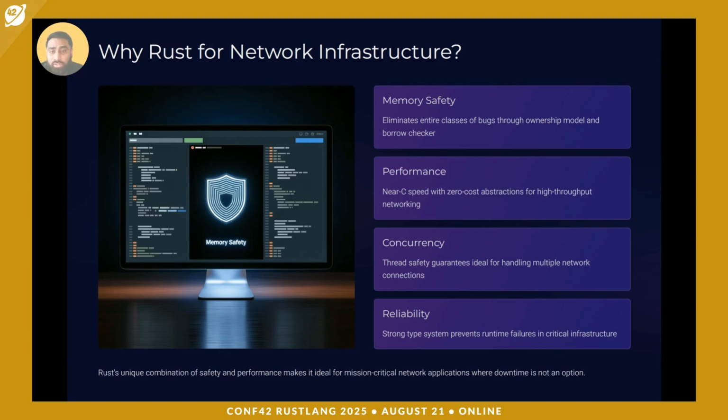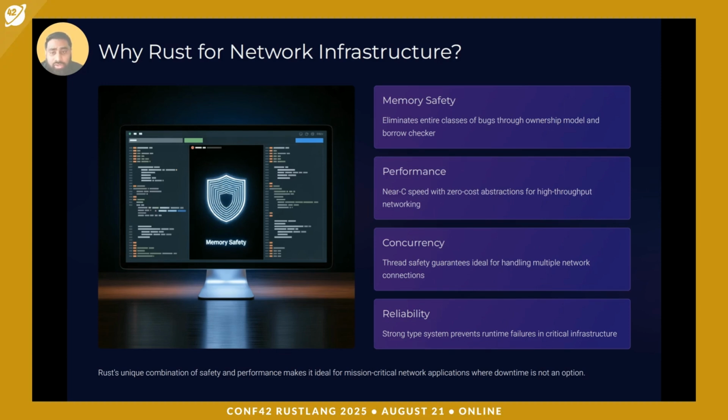Rust's zero cost abstractions deliver C++ level speed, ideal for latency sensitive tasks like packet processing, where every microsecond counts. Coming to concurrency safety, Rust can handle tens of thousands of simultaneous connections without risking undefined behavior, which is perfect for load balancers, proxies, and SDN controllers. Then we'll see compile time, and how Rust is different from other programming languages. It has a strong static type ecosystem that catches protocol and configuration errors before they hit production, reducing runtime